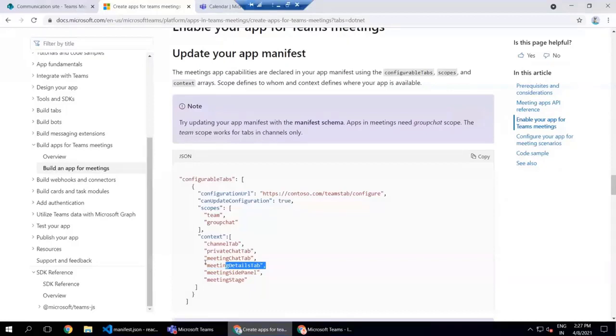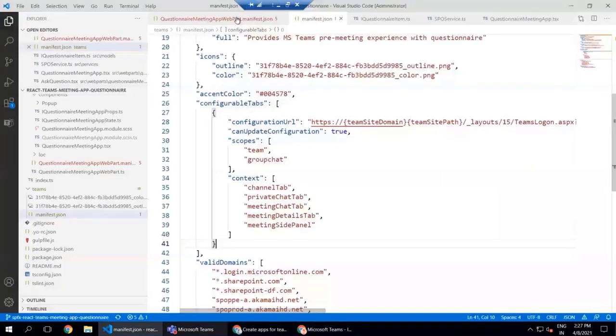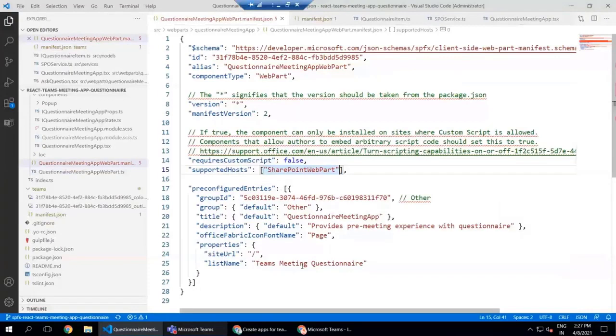Secondly, we discussed these properties. Those have to be configurable from here, because once we deploy this app to Microsoft Teams, we don't have any configurable option to set these properties.